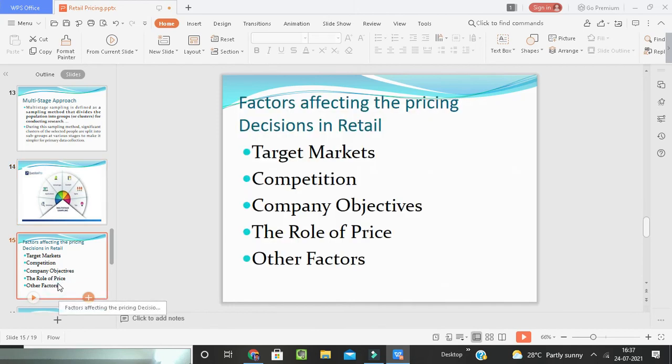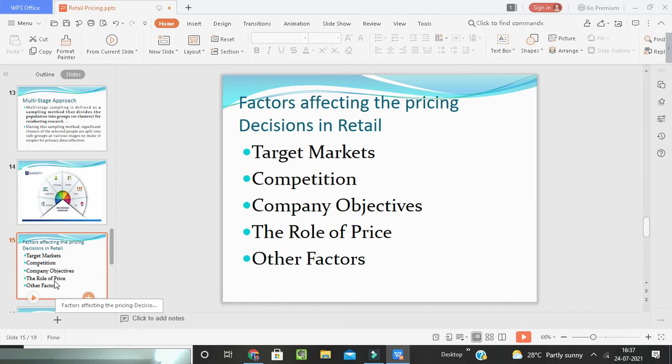So we are having target markets, competition, company objectives, role of price, and other factors. See, in the target market, the pricing decision should very closely address the requirement of the target market. If the need is for the best possible price deal, then low prices would be offered. If exclusivity, services and status were required, higher prices would be offered.